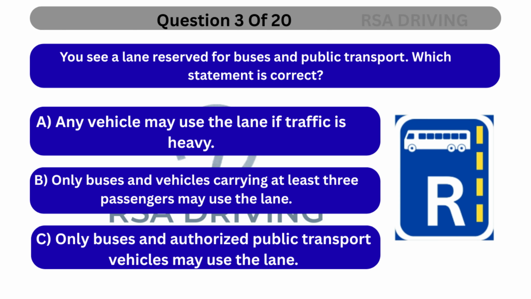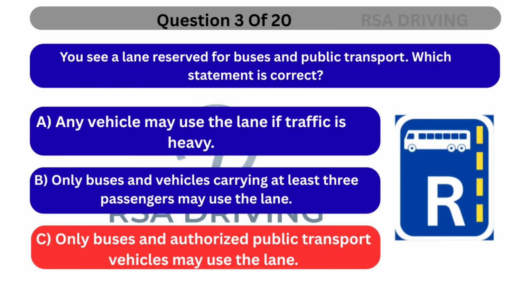Question 3. You see a lane reserved for buses and public transport. Which statement is correct? A. Any vehicle may use the lane if traffic is heavy. B. Only buses and vehicles carrying at least 3 passengers may use the lane. C. Only buses and authorized public transport vehicles may use the lane.